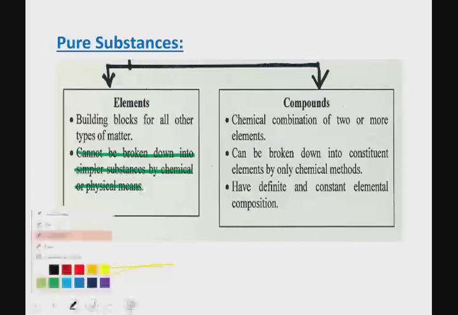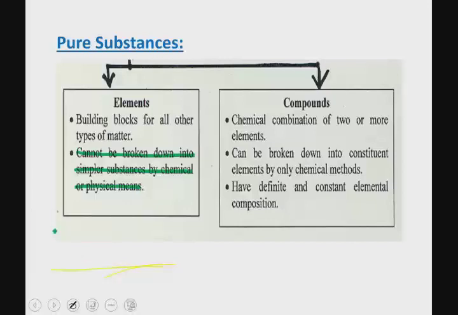Although I would ask you, at this point, to insert a word in this sentence. They cannot be broken down into simpler, stable substances. Yes, it is possible to break down elements into smaller pieces, but those smaller pieces are not stable enough to exist on their own. So you cannot break down an element into simpler, stable components using any kind of means.